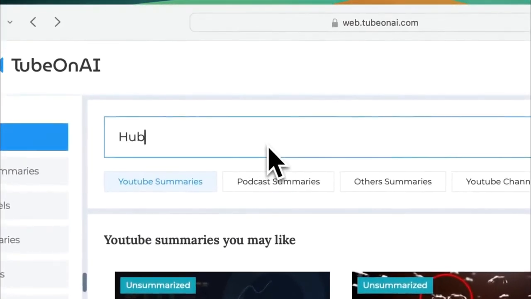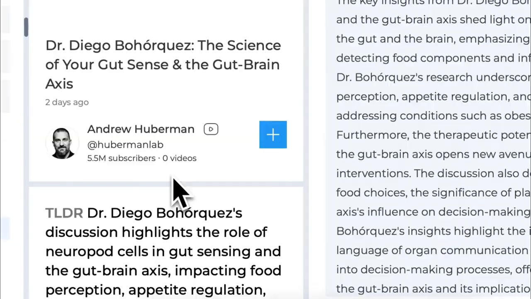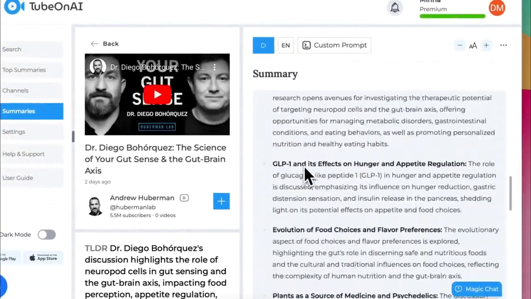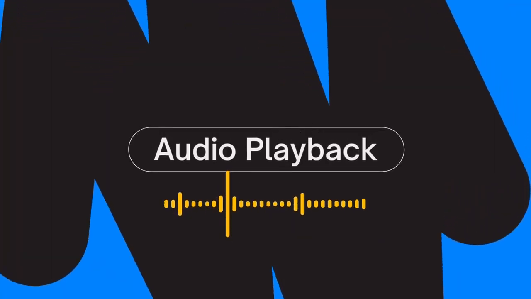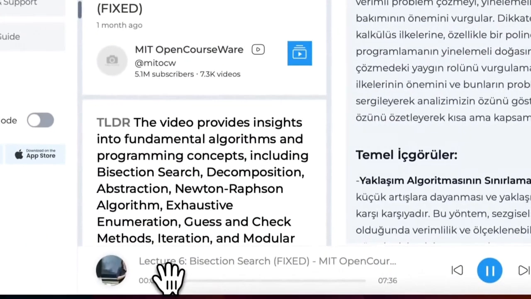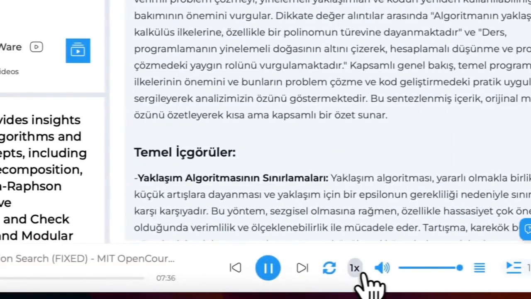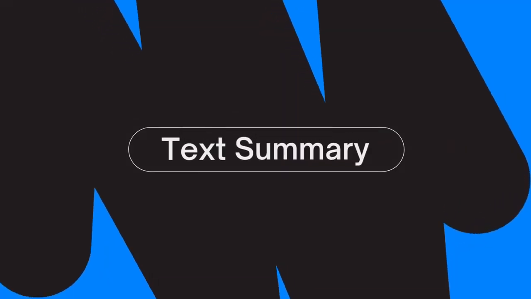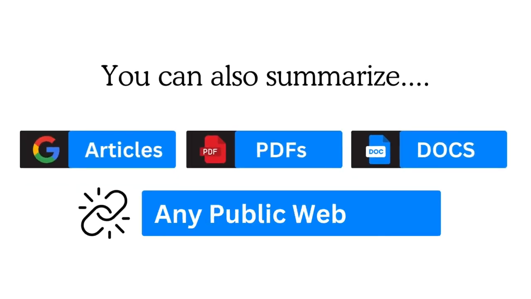Thanks to this amazing feature, podcast enthusiasts can now listen to 3 times more podcast episodes than they usually do in a day. By listening, we mean our audio playback system, which offers human-friendly voices, 7 types of speeds, and playlist. On the other hand, our text summary feature includes articles, PDFs, and any public web URL.